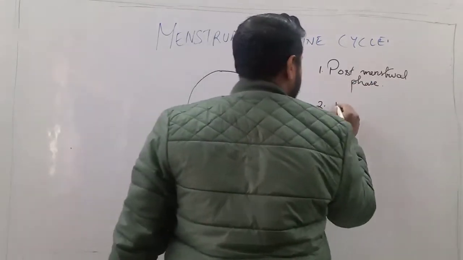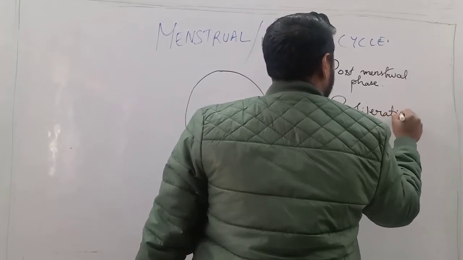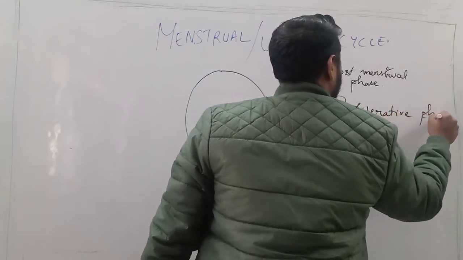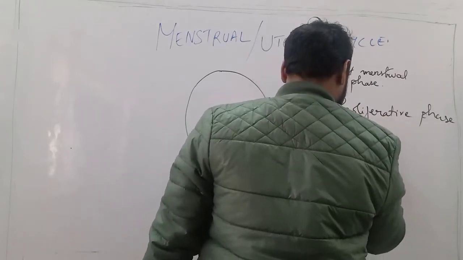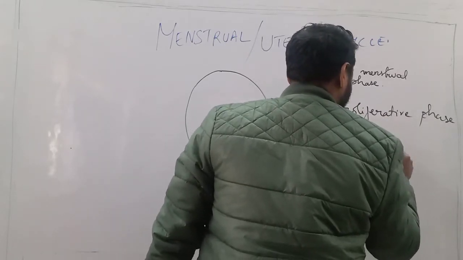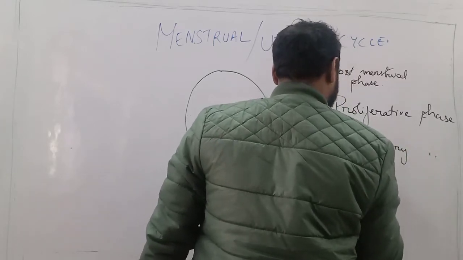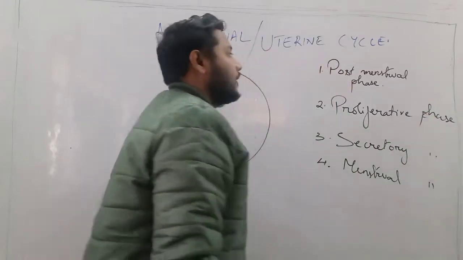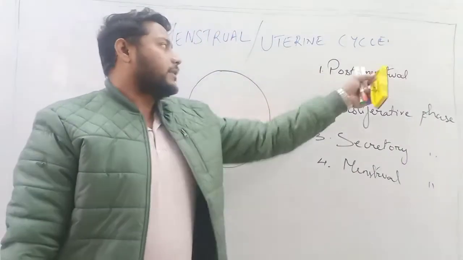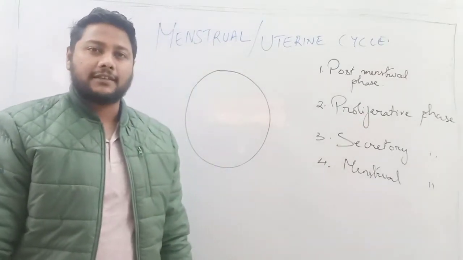The second phase is the proliferative phase. The third phase is the secretory phase. And lastly, we have the menstrual phase. So the first phase, we have the post-menstrual phase, the proliferative phase, the secretory phase, and the menstrual phase.